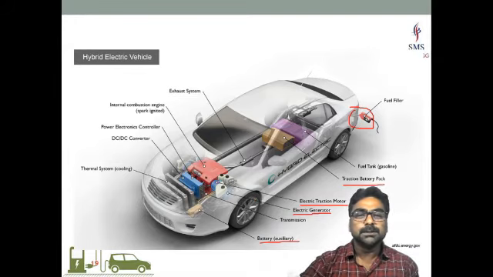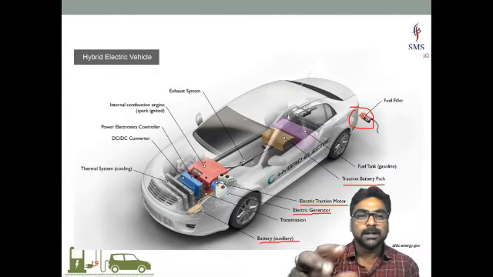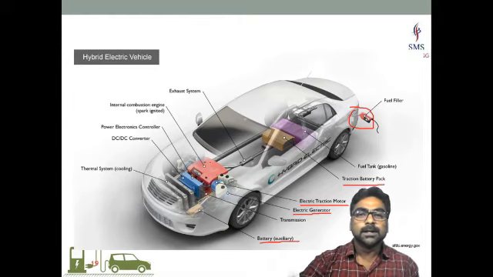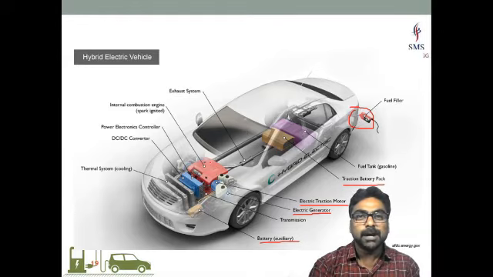So the proportion between the internal combustion engine and the traction motor, you can have a look at them, right? So a hybrid electric vehicle doesn't have a plug-in option. That is why it is called hybrid. So what is a plug-in hybrid electric vehicle? Two things. A hybrid electric vehicle has both an internal combustion engine and also the battery, right? Sorry, an electric motor for propulsion purpose.